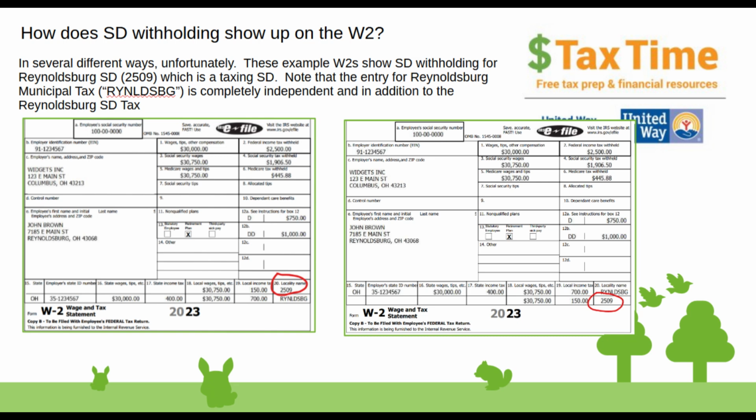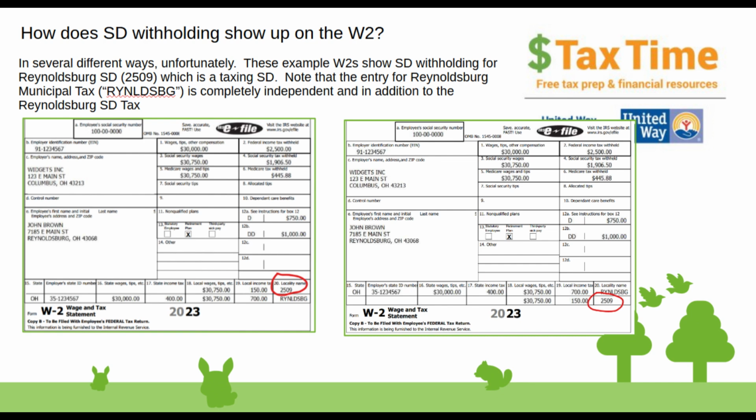So how does the school district withholding show up on the W-2? Unfortunately, there's a variety of ways it can show up, and we need to be aware of all those ways. So I've made up a few examples on this slide, and on the next slide, of what you might see. For my example, I'm using Reynoldsburg, which is school district 2509, which is a taxing school district.